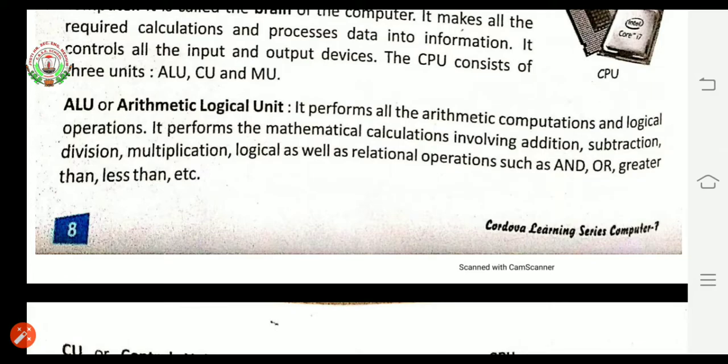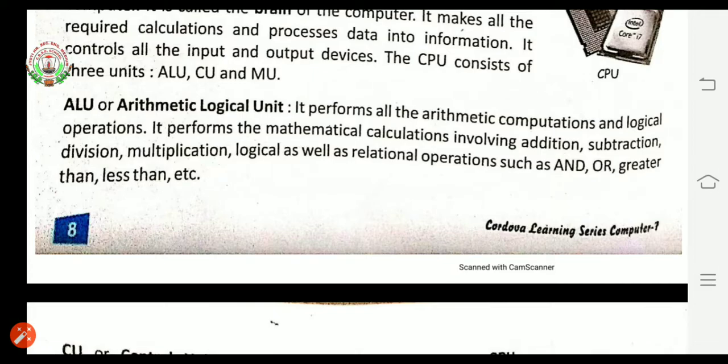Means arithmetic means related to mathematical calculations, and logic means there are reasonable operations, means operation or the work for which we can give any kind of reason, that is called logical operation. It performs the mathematical calculation involving addition, subtraction, division, multiplication. Means in mathematics which kinds of calculation we are doing? We are doing addition, subtraction, division, multiplication. Then all these types of mathematical calculations are performed by this ALU.